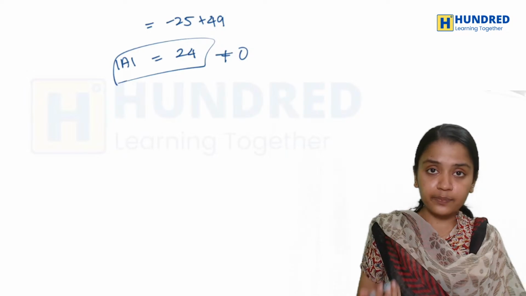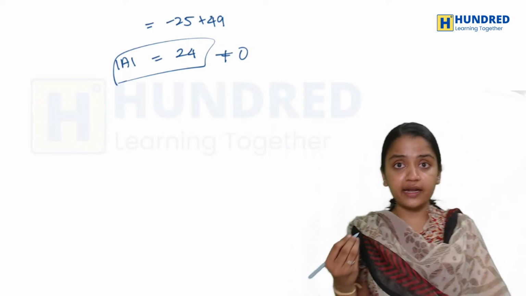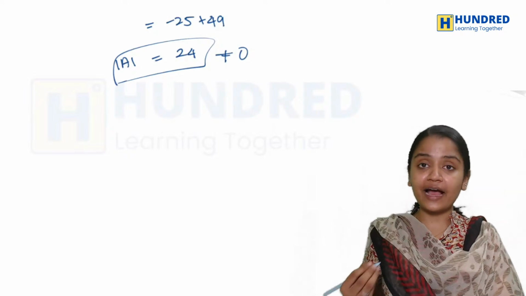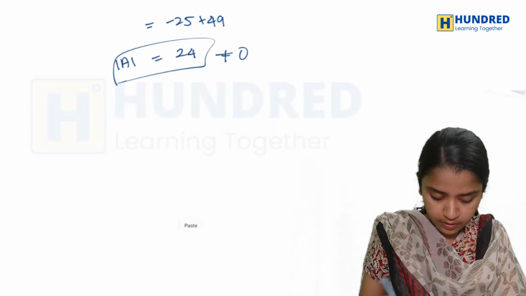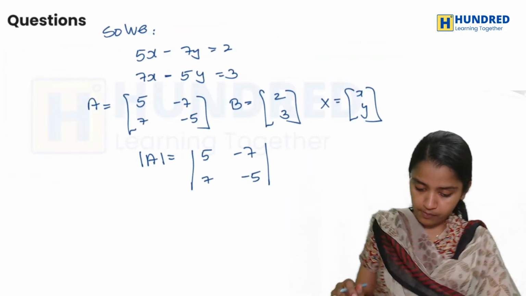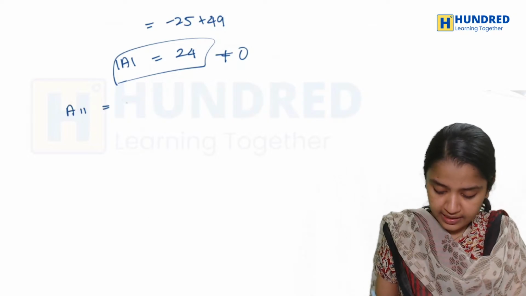Now let me find it. For that, I should find A inverse B. So I have to find my A inverse B. Now let me write capital A11, which is minus 5.